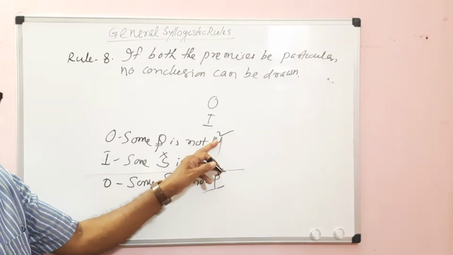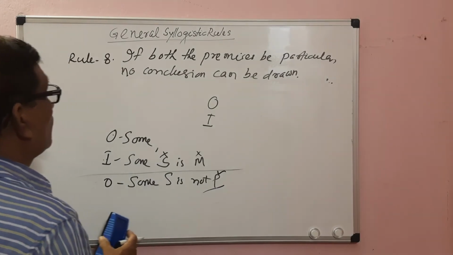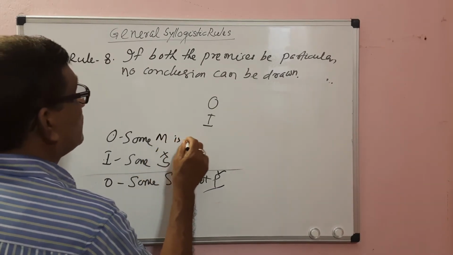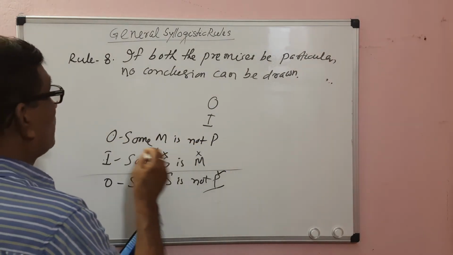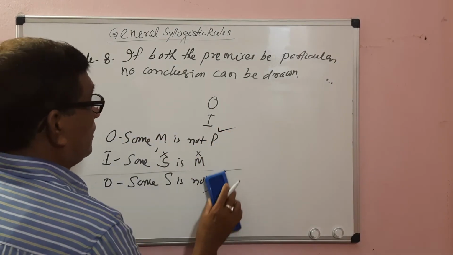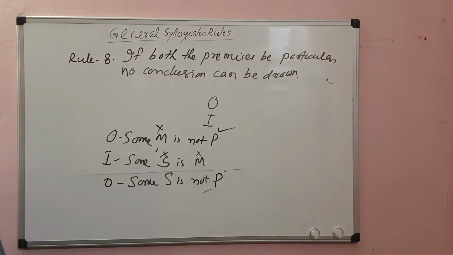This is the middle term. Or if we like, we can put the middle term here: Some M is not P. Then there will be no fallacy of illicit major, since P is distributed. But the middle term is not distributed here.